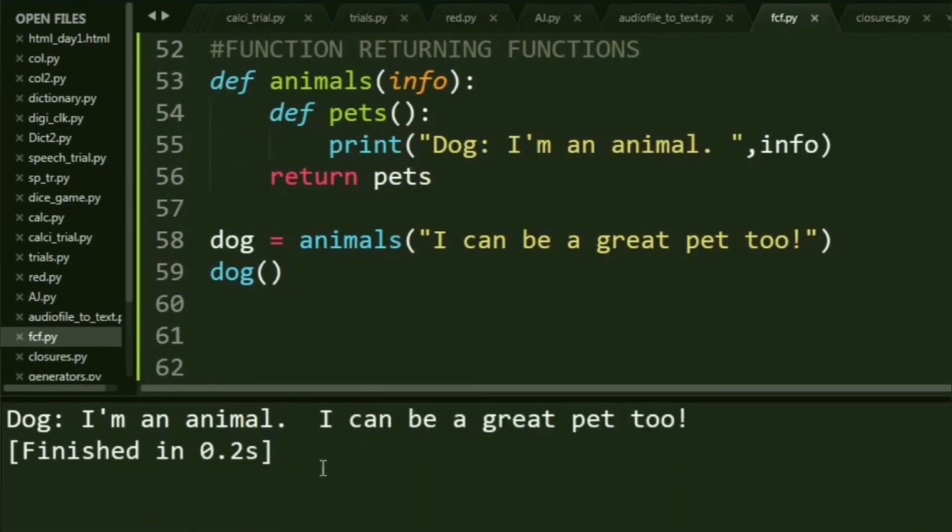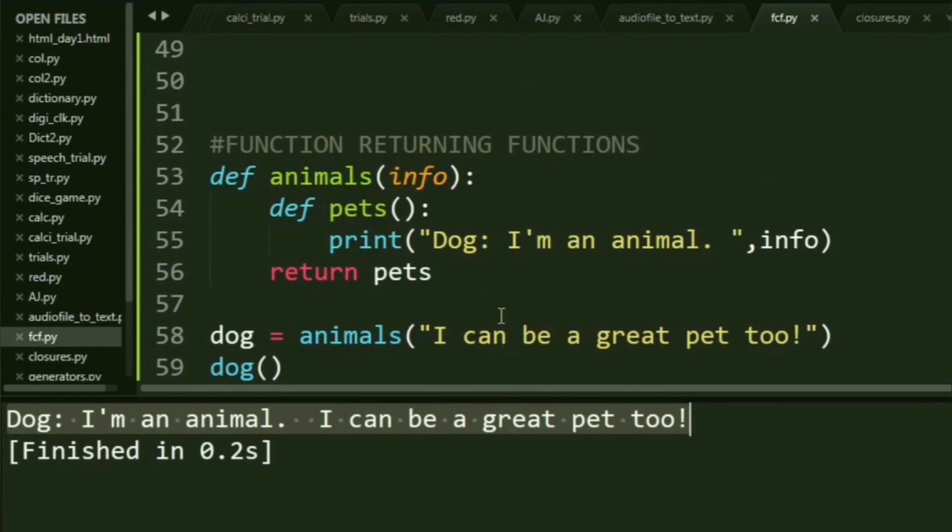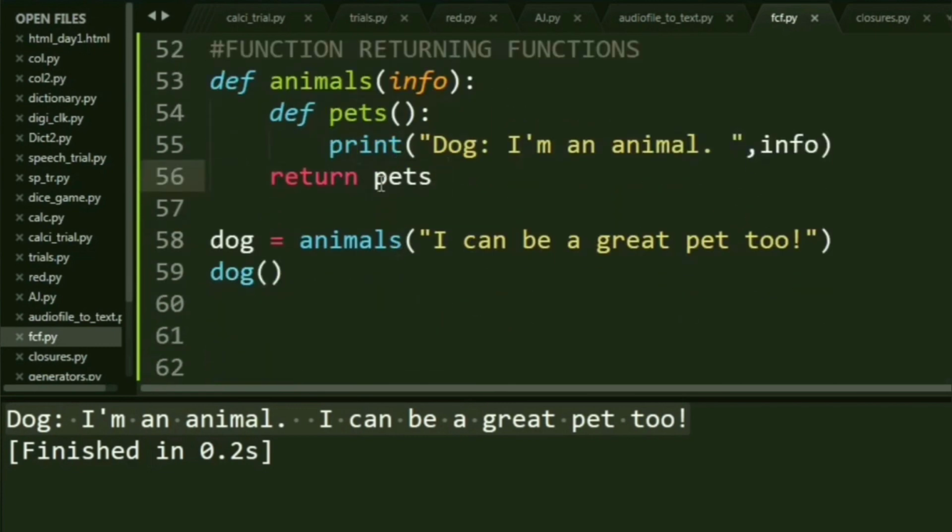So as you can see, you have the final statement printed together. "Dog, I'm an animal. I can be a great pet too." So just a quick run through. When I say parameter dog is assigned to animals, the string gets stored into info. It just sees that yes, there is another function defined inside this. So it returns pets. Now the pets function gets assigned to dog. So now dog becomes a function, which is equal to the function pets. And when you call dog, it comes to this point and it prints "dog, I'm an animal", along with info.